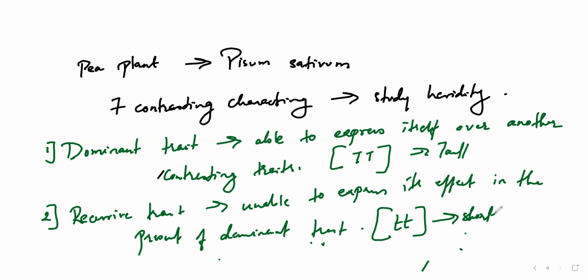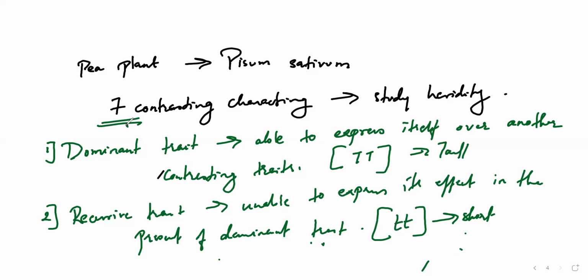Like this, many characteristics you can take. It may be the tallness, the breadth, the color, whether it's wrinkled or round. So many characteristics are there. That's why he gave these seven contrasting characteristics, one of which is tall and short. Tall, dominant, will be capital, whatever trait you take.